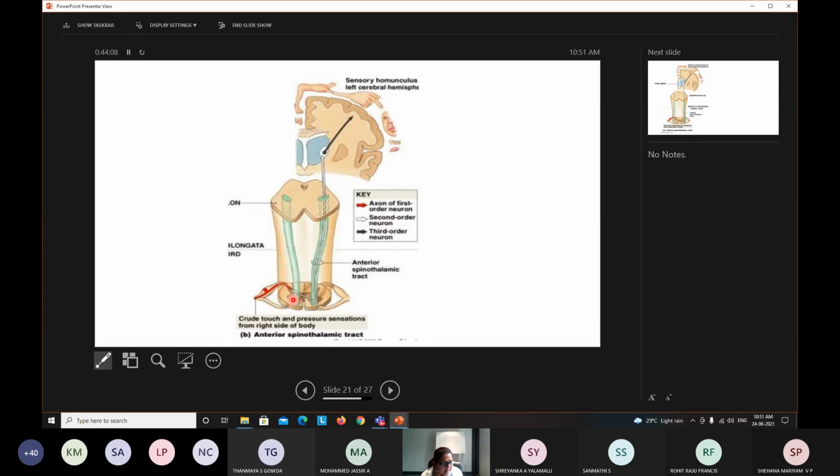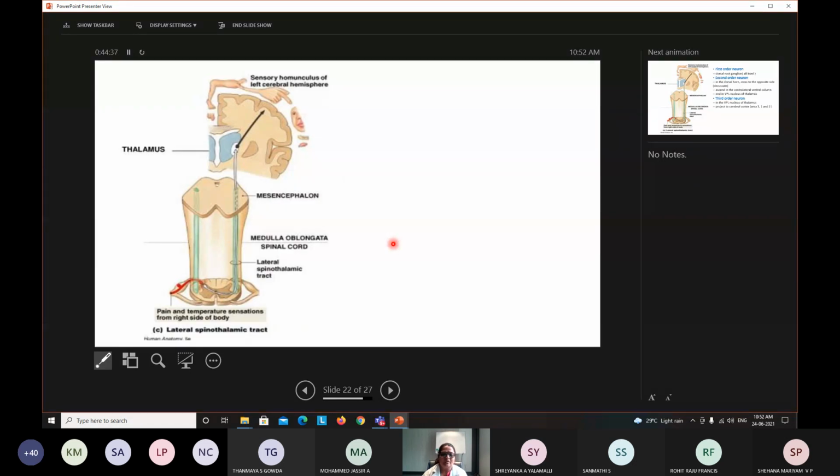Then from there it ascends up and goes to the thalamus. The second order neuron goes to the thalamus and relays there. So you can see the first order neuron in red, the white color reflects the second order neuron, and this black is third order.